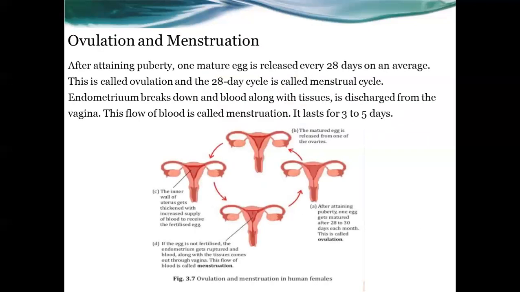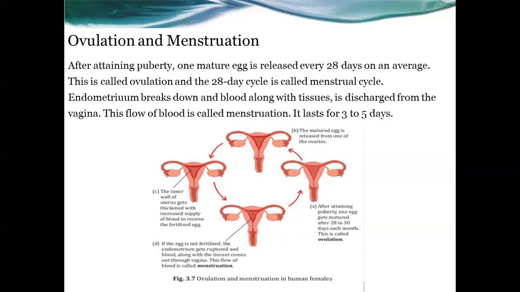And related to that, before we go to the male reproductive system, some processes are also related to the female reproductive system. And look at what they are: ovulation and menstruation. That's also included in our syllabus. After attaining puberty, and we know what puberty means: the time when a girl is ready to become a mother and a boy is ready to become a father of a child.